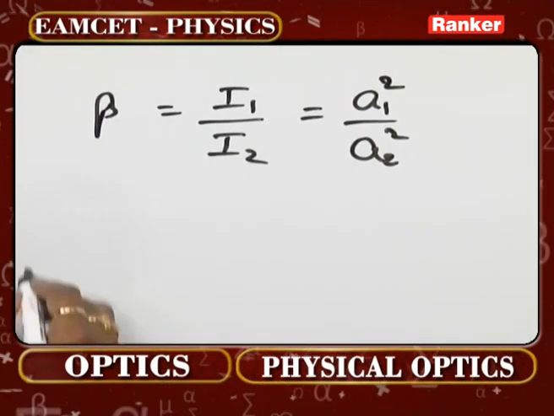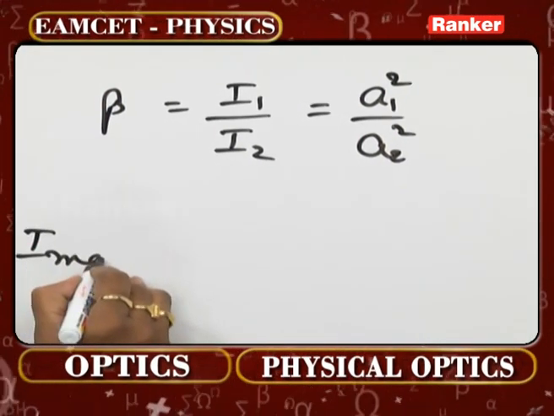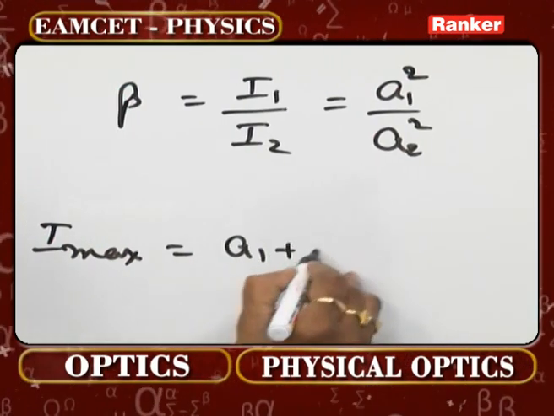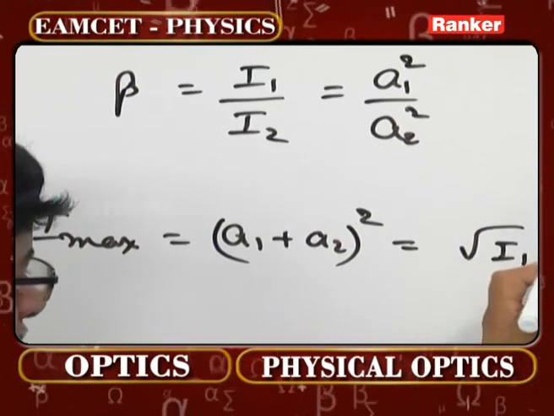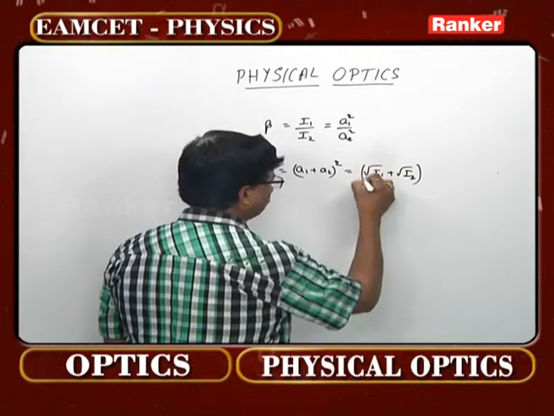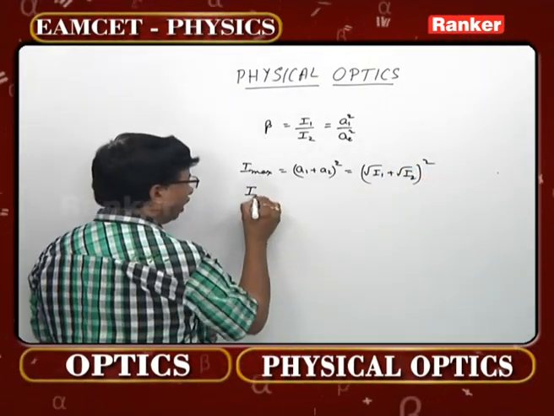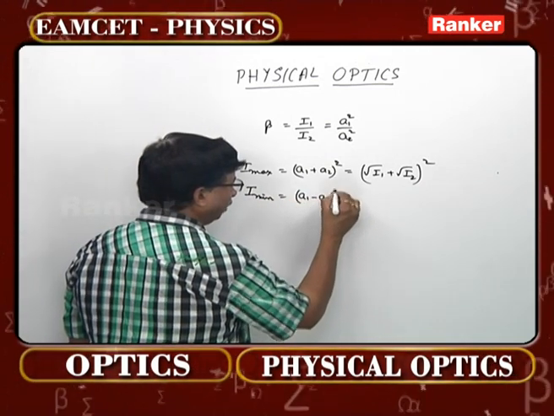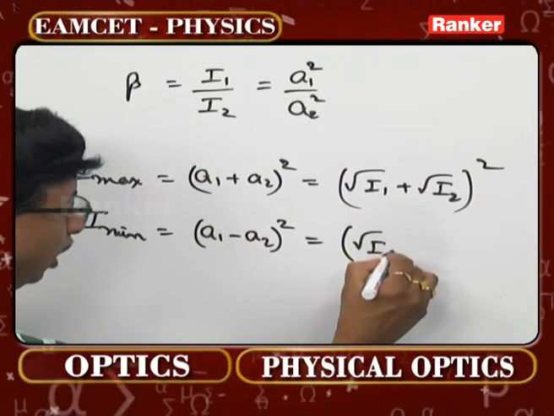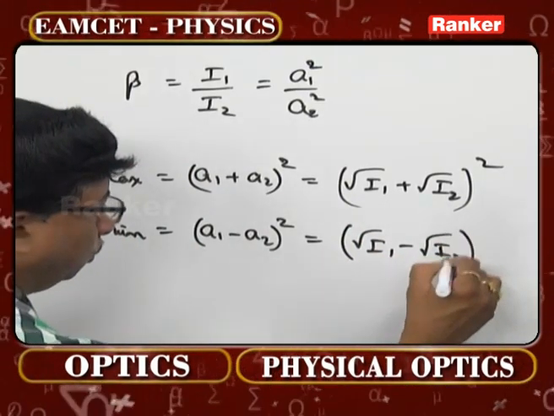That is the point. Now what is I maximum over here? Either you can write A1 plus A2 whole square, or you can write root I1 plus root I2 whole square. Likewise, what is I minimum? I minimum is equal to either A1 minus A2 whole square or root I1 minus root I2 whole square.